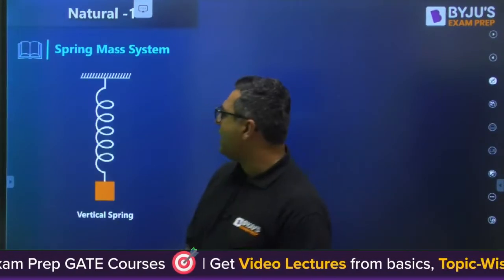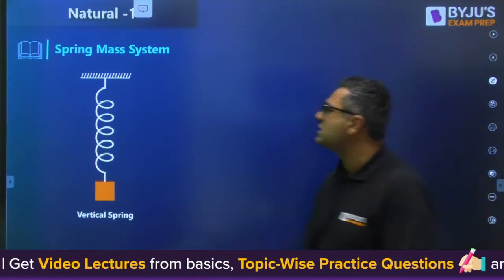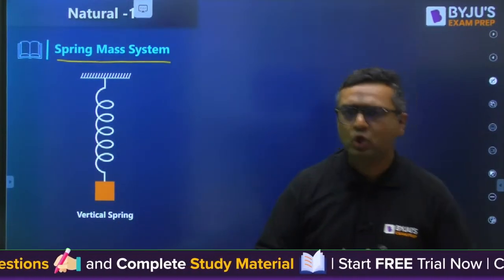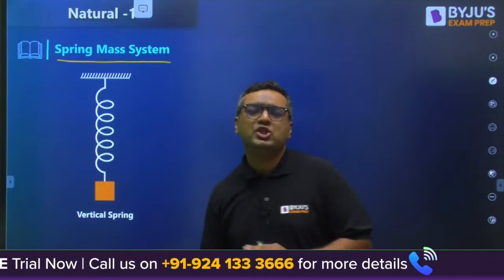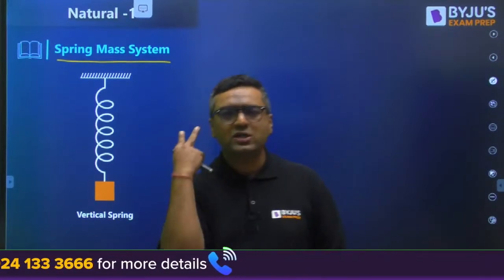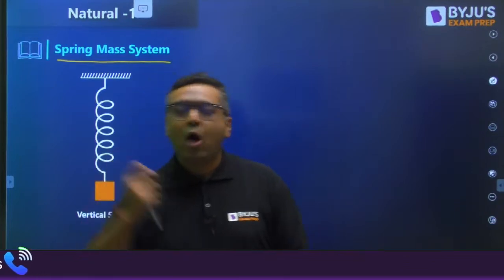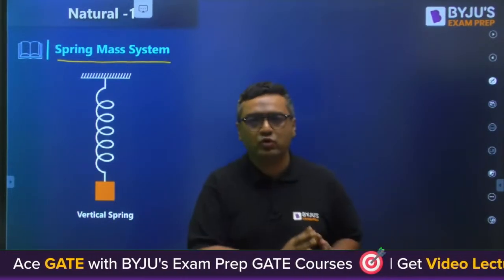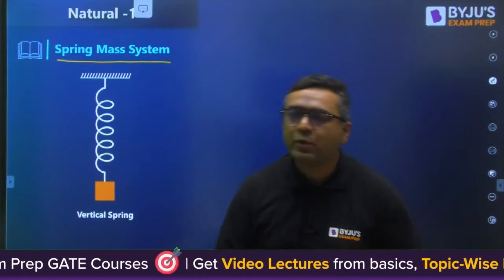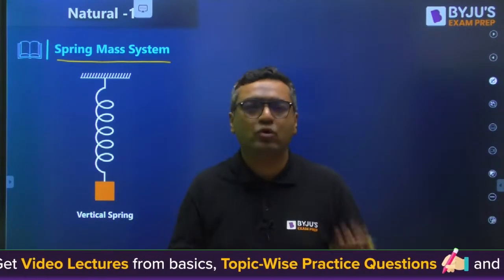So my dear, before we start this, the most important thing we need to discuss is the spring mass system. If you understand how this spring mass system works, you will understand all the things related to natural vibrations. In total, vibration has three chapters: natural vibration, damped vibration, and forced damped vibration. Out of these three, natural vibration is more important for papers, because damped and forced damped vibration are important for interviews. In damped and forced damped vibration, if you remember 10 formulas, you can solve any question. But for natural vibration, you must have an understanding of vibrations. That is the important thing.